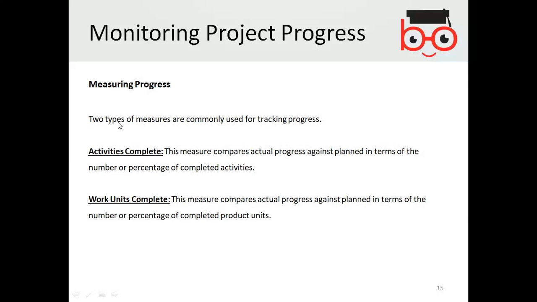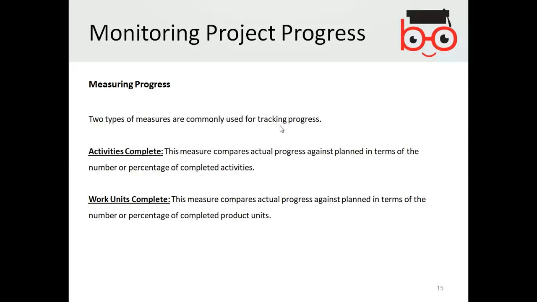Now, two types of measures are commonly used for tracking progress. So, what are the two types of measuring progress? One is the activities completed. This measure compares actual progress against plan in terms of the number or percentage of completed activities. The other is the work units completed. This measure compares the actual progress against plan in terms of the number or percentage of completed project units.